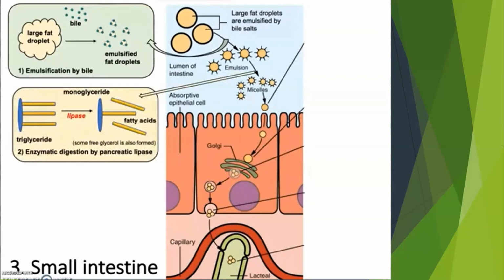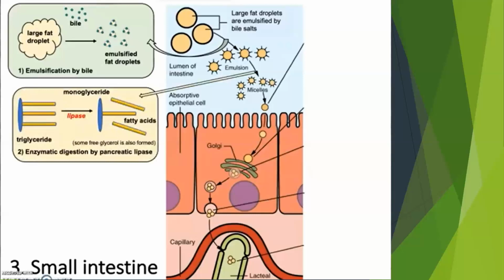So our pancreas secretes bicarbonate to increase the pH of our intestine, so that the pH in our intestine is neutral. We need to neutralize the pH before it can be digested.